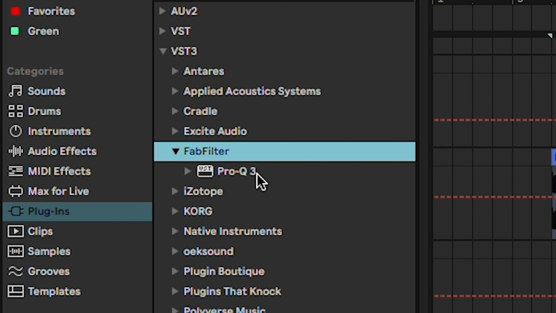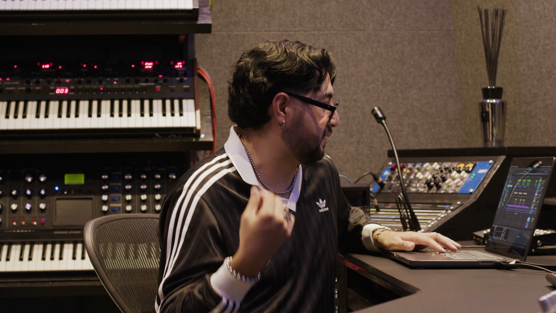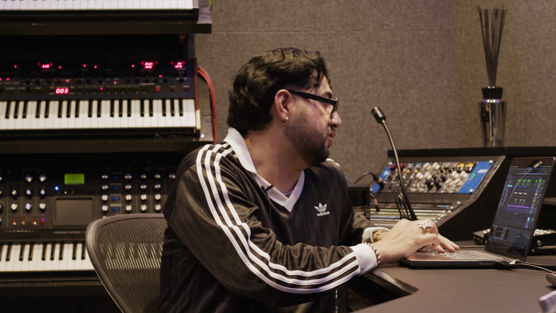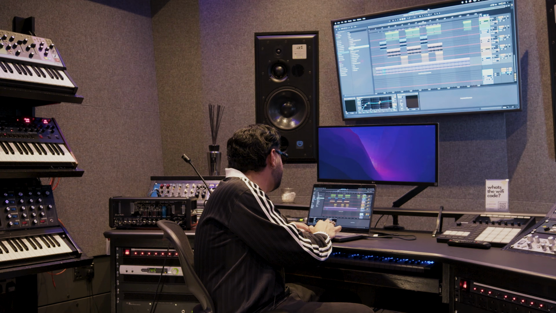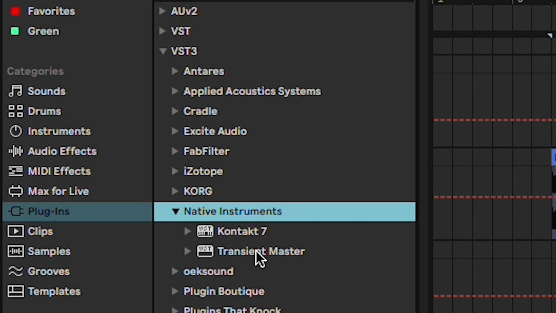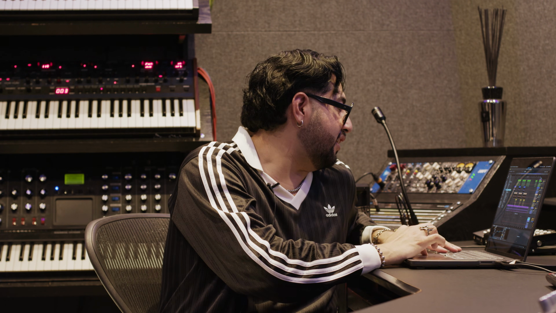Another one that I like is the FabFilter Pro-Q 3. You see me using the Ableton one, but if I want to do some ducking or EQing specifically on something that's clashing, I'll use the Q3, the FabFilter. The Native Instruments, I really like the Transient Master. If you have a sample that has a lot of reverb, you put the Transient Master on and it takes the reverb out, which is crazy. I don't even know how it does it, but it's really good.